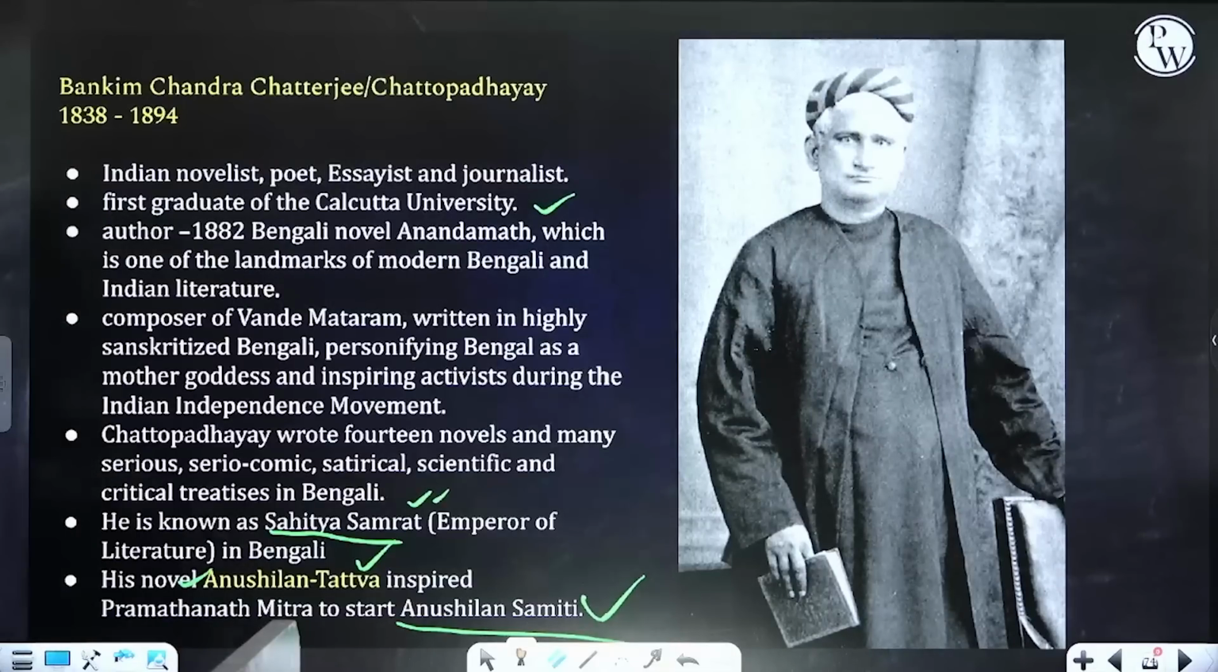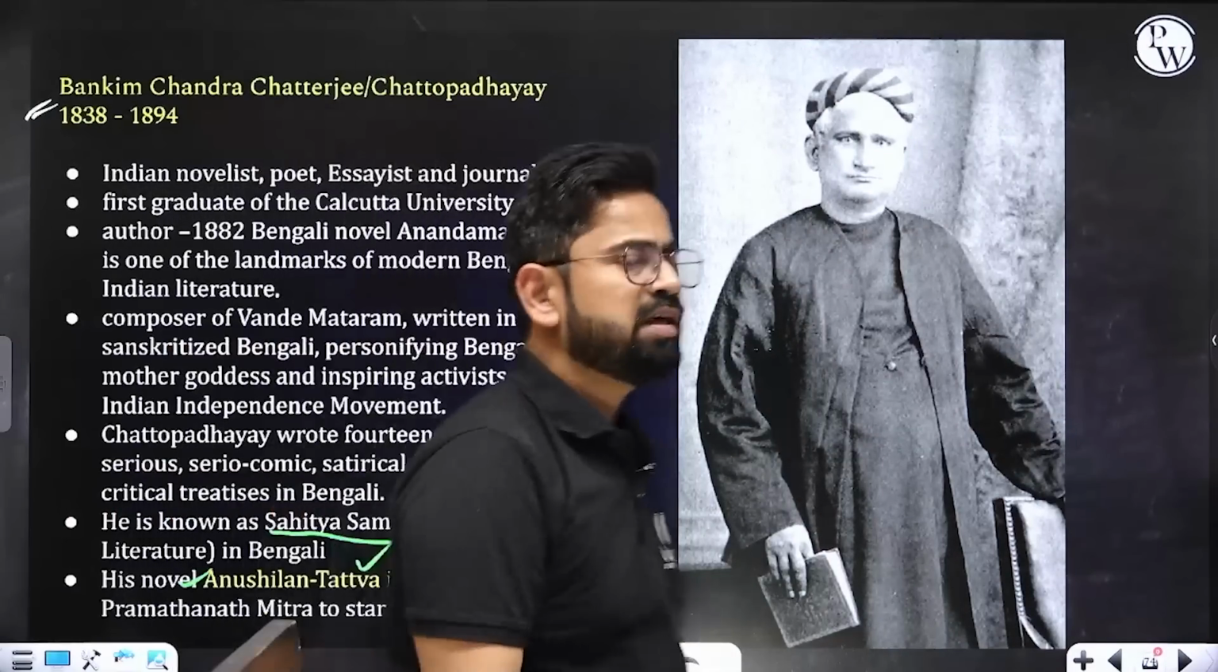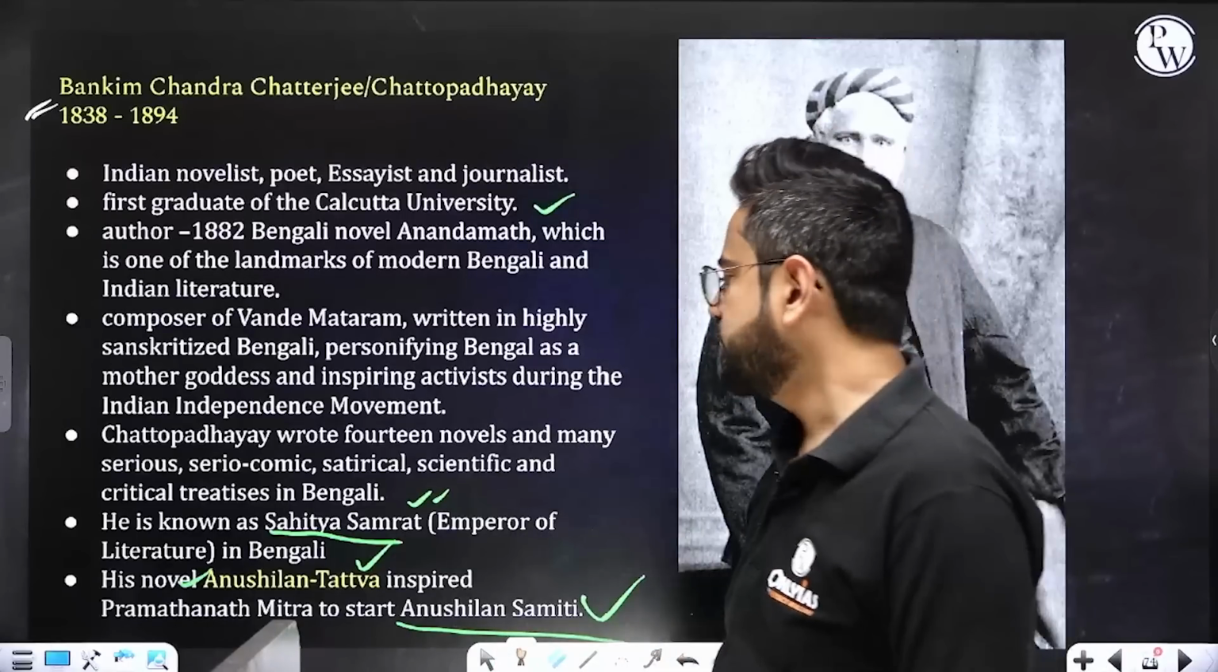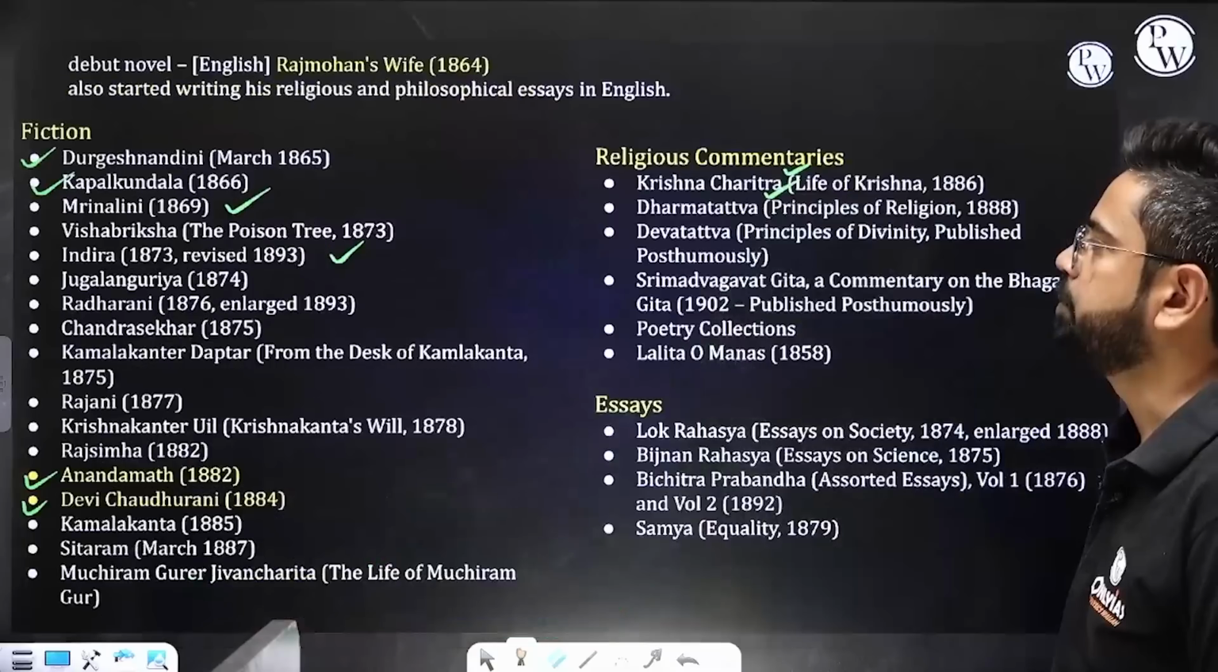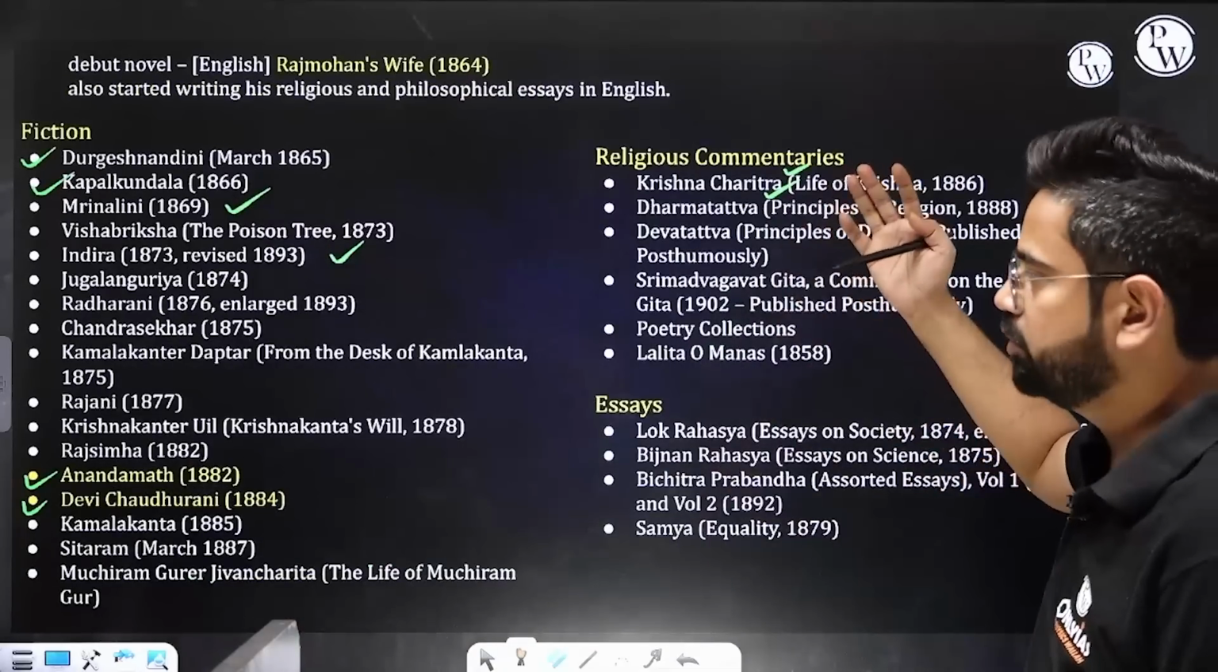Okay. Now Bankim Chandra Chattopadhyay is important. Right, he is a Bengali novelist, and some very important novels were written by him. Anushilan Tattva. This has inspired Anushilan Samiti, the revolutionary body. Plus a lot of novels, the whole list is there.